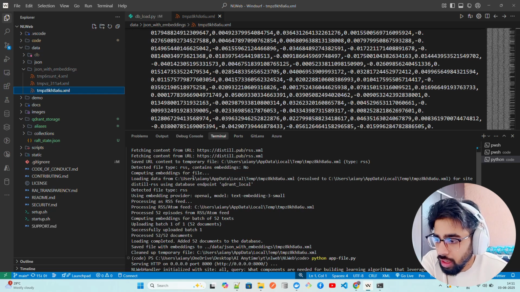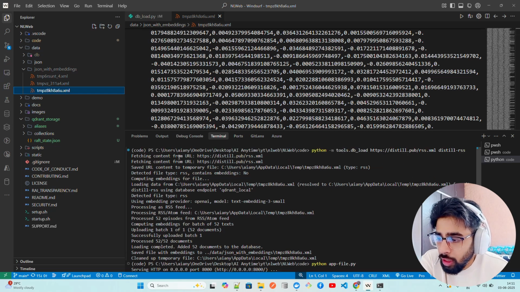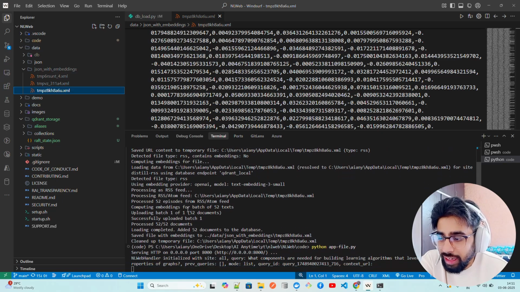You can see it says, let me show you. Fetching content from URL, saved URL content to temporary file, detected file type RSS, contains embeddings. No, computing embeddings for files. So it's computing the embeddings for the file, and distill RSS using database endpoint qdrant local, detected file type, processed, and it's basically computed the embeddings and uploading batch, successfully uploaded batch one.